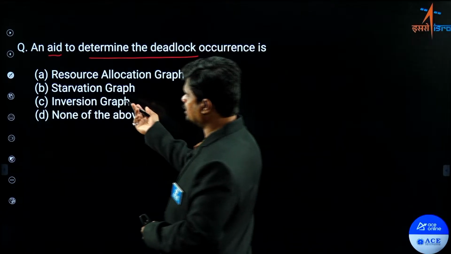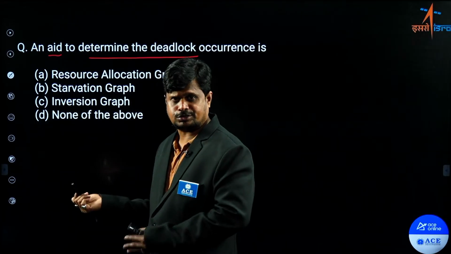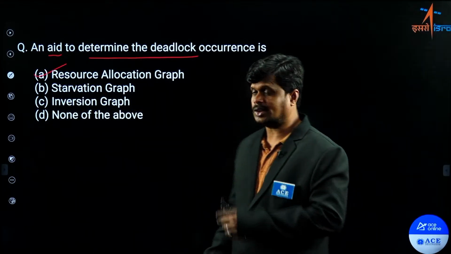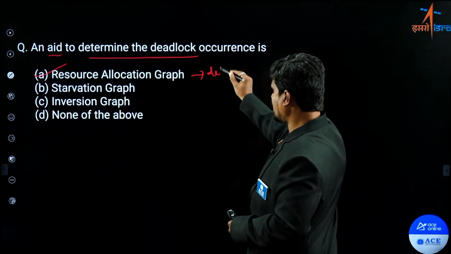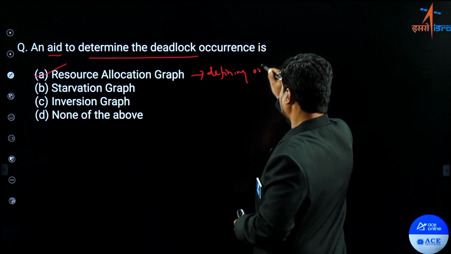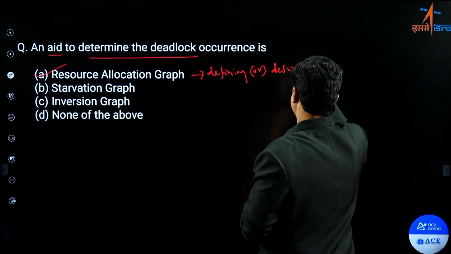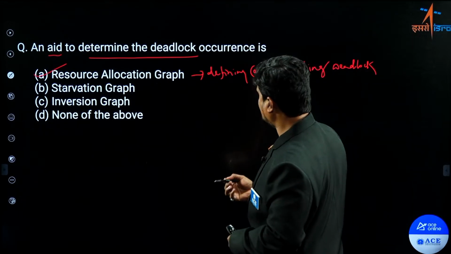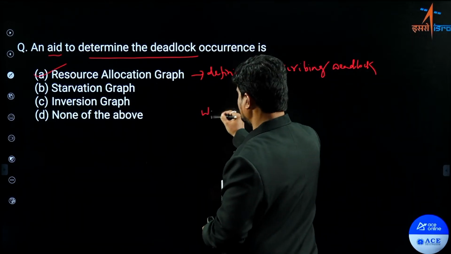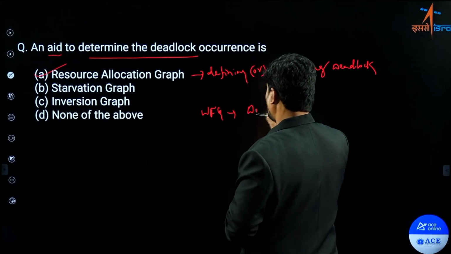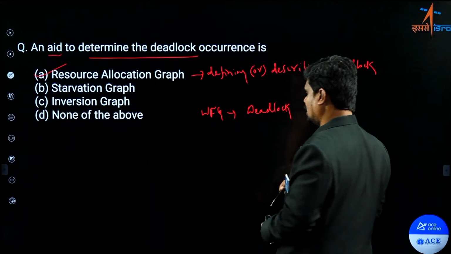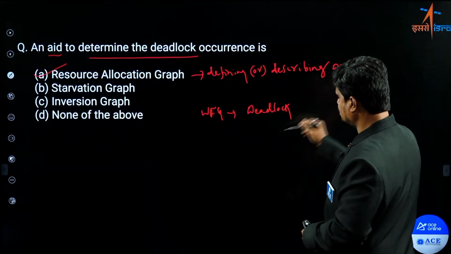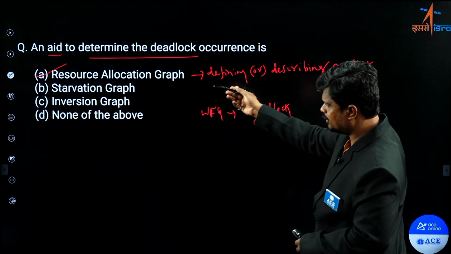Do we have any starvation graph or inversion graph, some kind of thing? No, we have only the resource allocation graph and the wait-for graph. Resource allocation graph is used for defining the deadlock or describing the deadlock. But when it comes to the wait-for graph, it is used for deadlock detection. We have two things now: one is the wait-for graph, another one is the resource allocation graph.